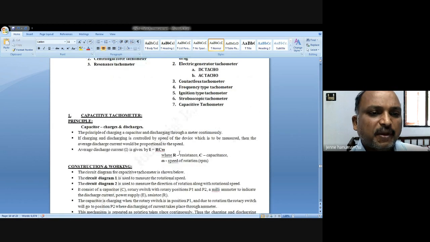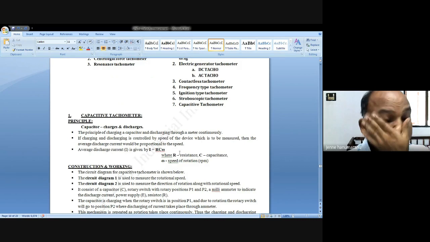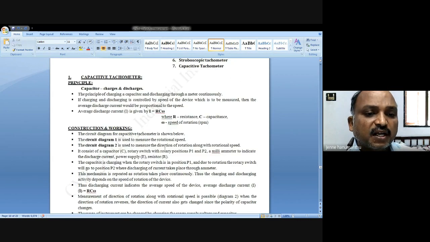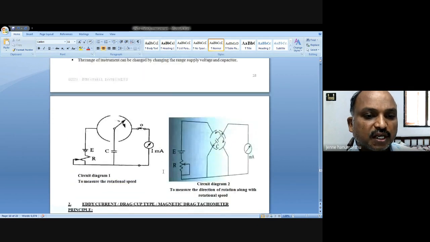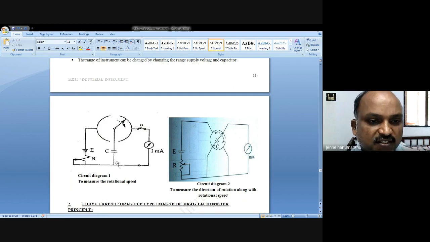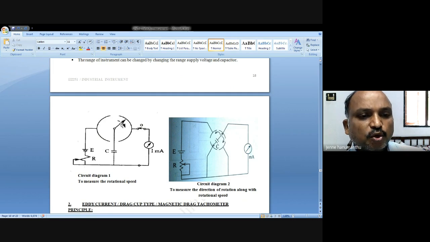What is a capacitive tachometer? See the diagram I'm going to show here. To measure rotational speed, you can have a capacitive tachometer. The capacitor is connected to the wiper, which is going to rotate.